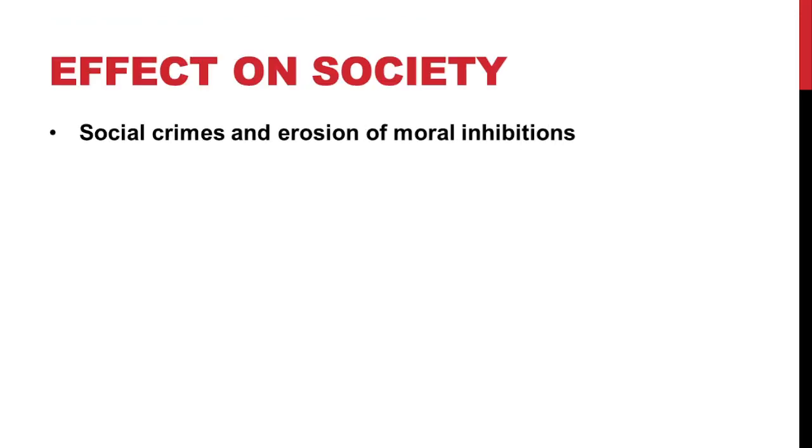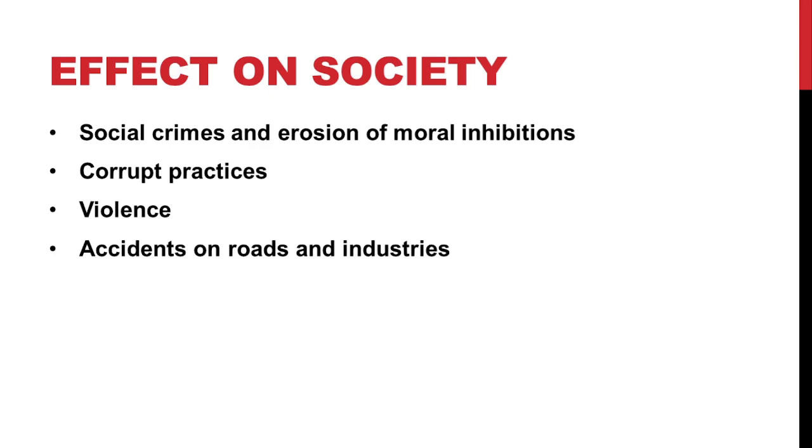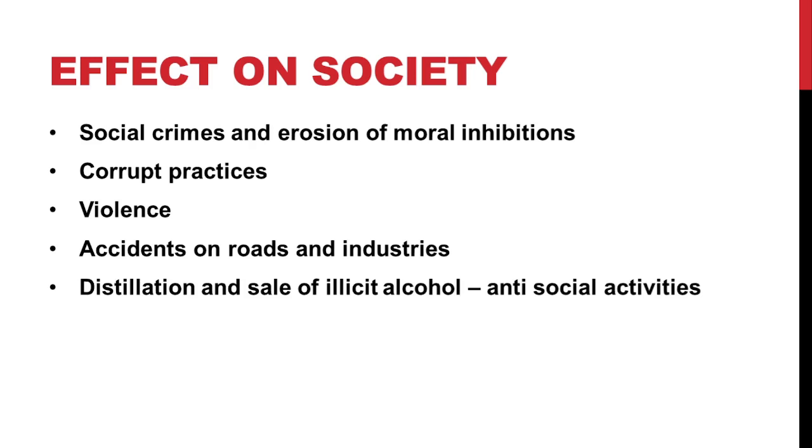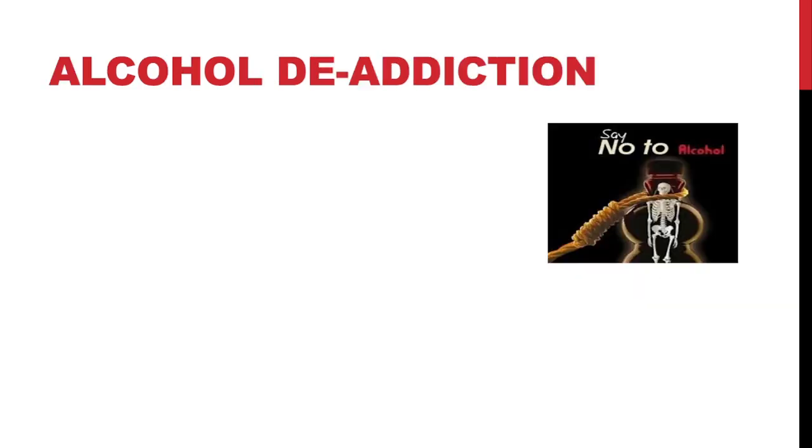Alcoholism is associated with social crimes and erosion of moral inhibitions. Corrupt practices in the society are often directly or indirectly due to drinking. Violence is another outcome of alcoholism. Accidents on roads and industries increase due to alcoholism. Distillation and sale of illicit liquor increase antisocial activities.